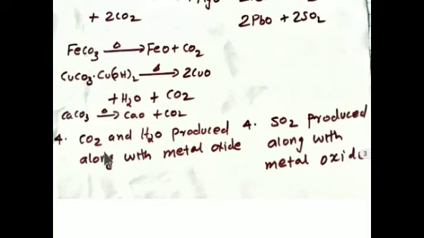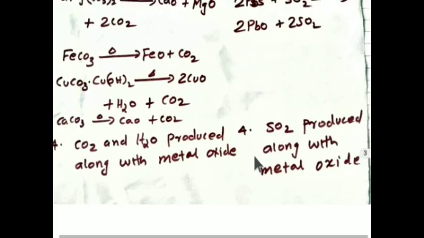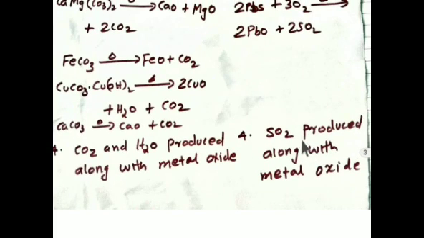In calcination, carbon dioxide and water are produced along with the metal oxide. But in the case of roasting, SO2, sulfur dioxide, is produced along with the metal oxide.